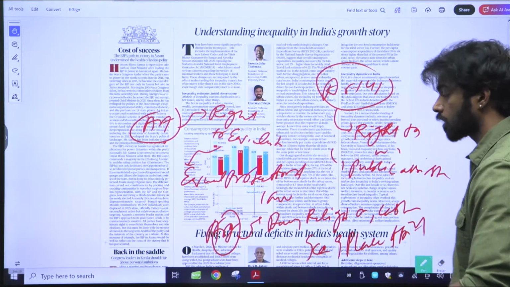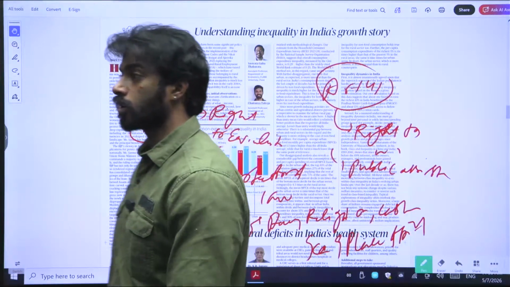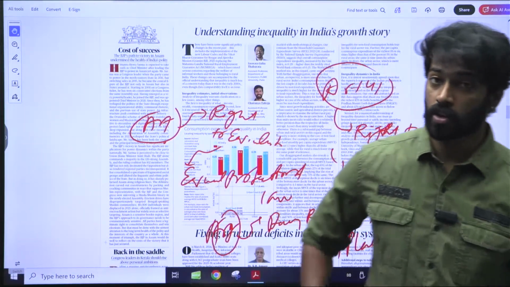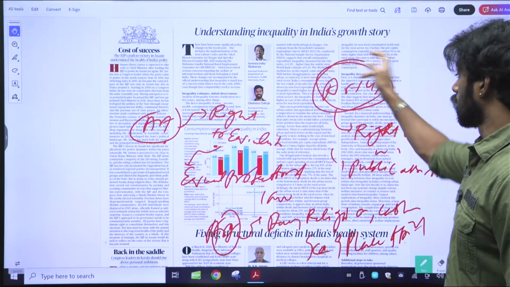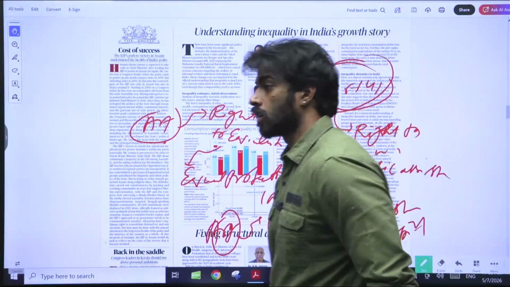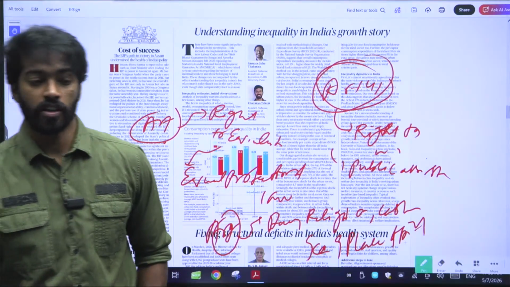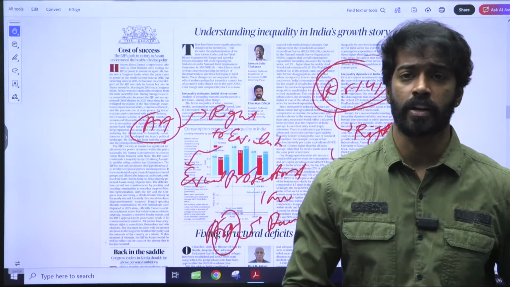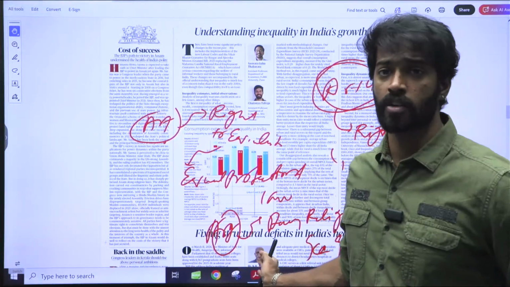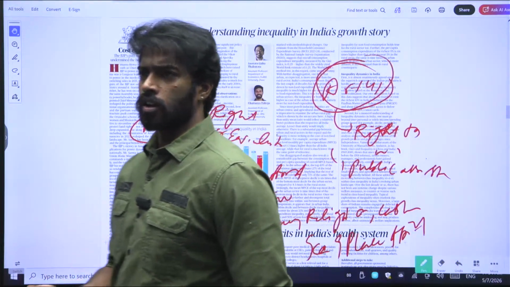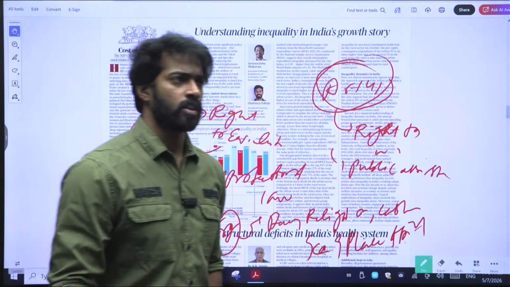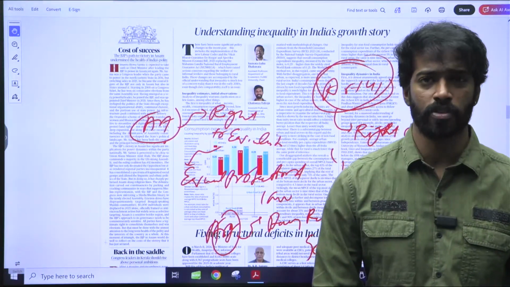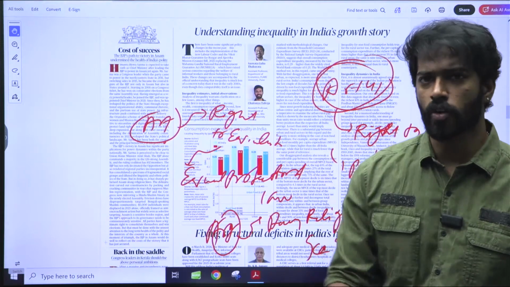And these are all the aspects present in Article 15, which says that you cannot discriminate against any person based on race, religion, caste, sex, or place of birth. And whenever these kinds of laws, policies, or acts have been brought in, there is actually a high overlap between all of the inequalities happening in India. There is high overlap between caste and class. Many people hire based on caste. Whenever they hire, they look at the class of the people. There is a high amount of discrimination happening on the ground.